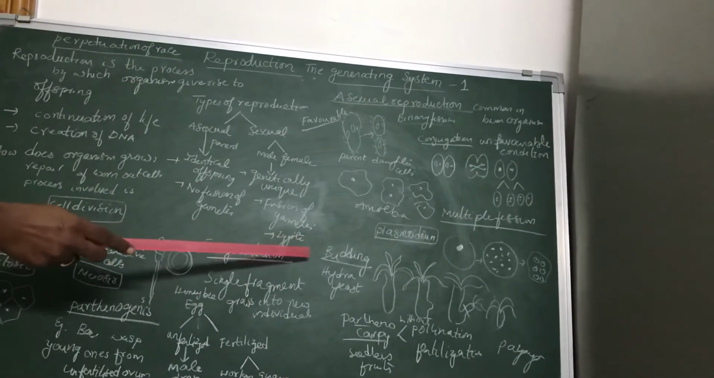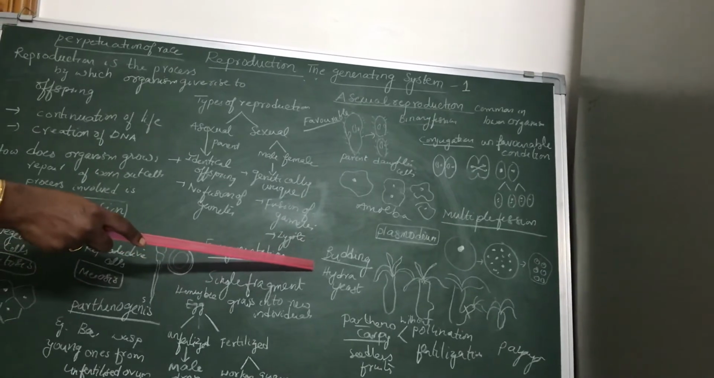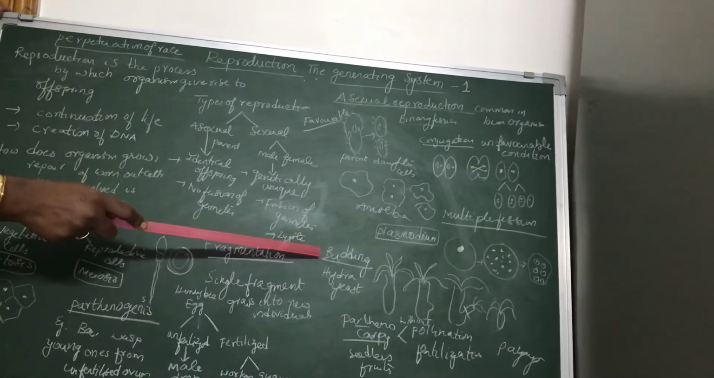The next type of asexual reproduction is budding. Budding is seen in Hydra.